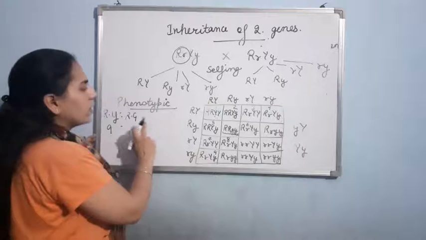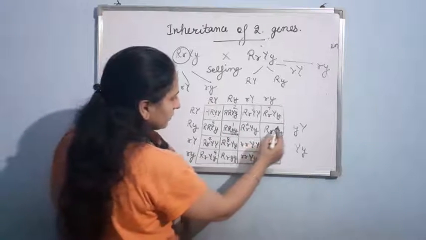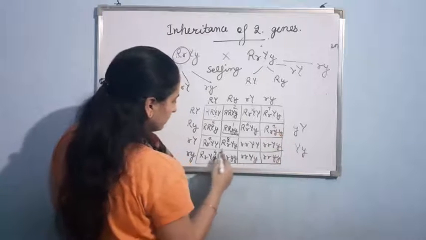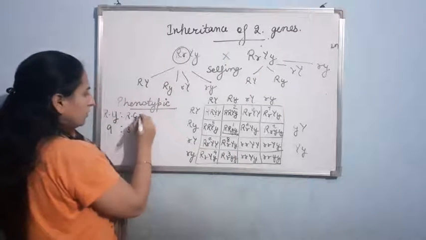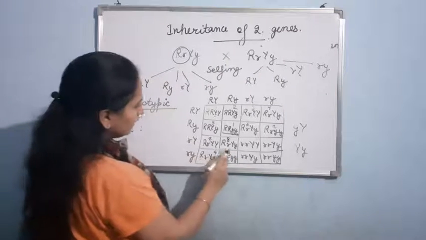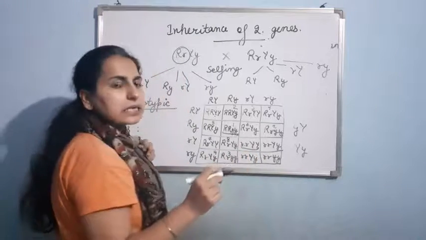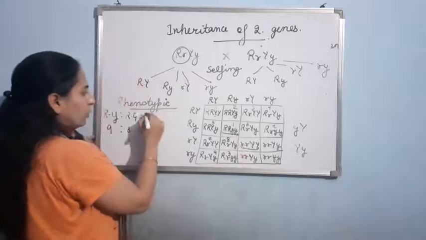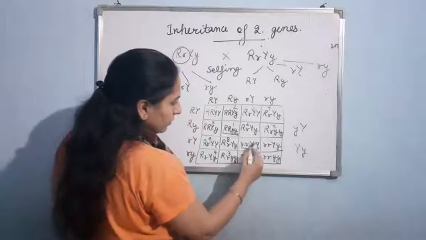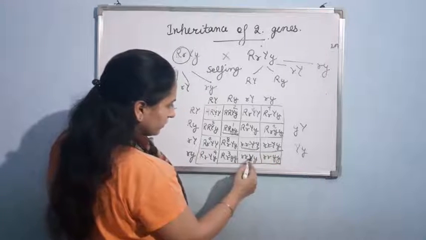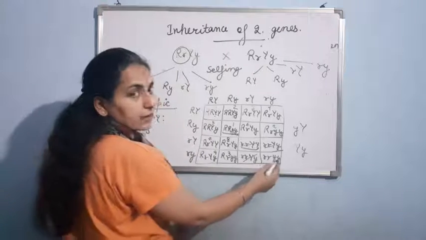Now let us find out round and green. 1, 2, 3. So 3 are there. Now let us move ahead. We are left with this. Start from this. Small r means wrinkled and capital Y means yellow. So it is wrinkled and yellow. Now let me count. 1, 2, 3. Clear? And the last one is wrinkled and green.